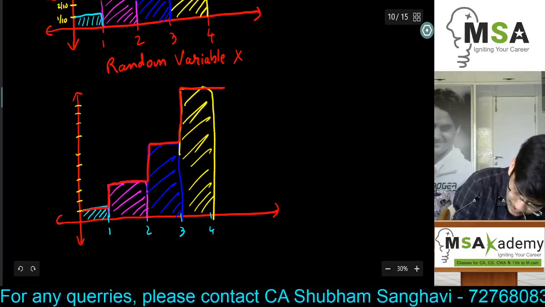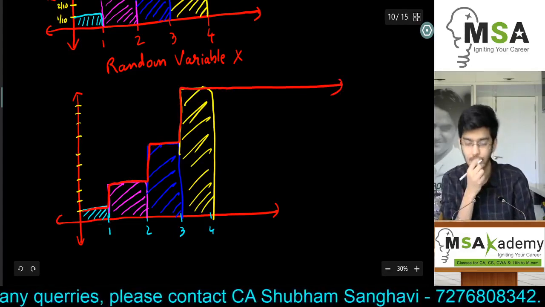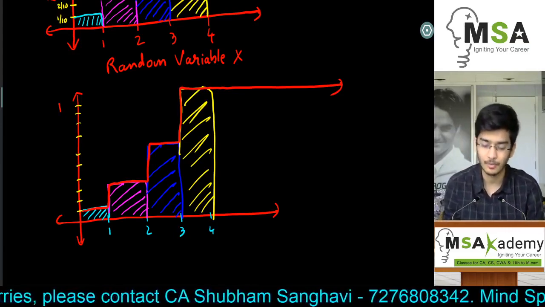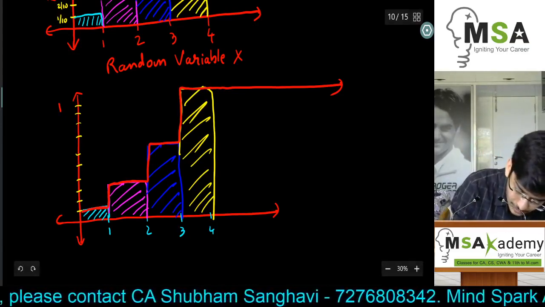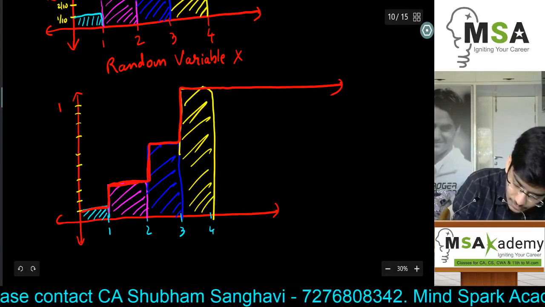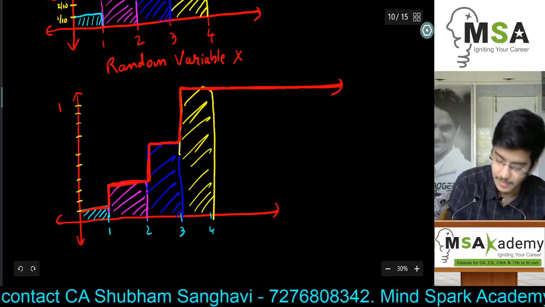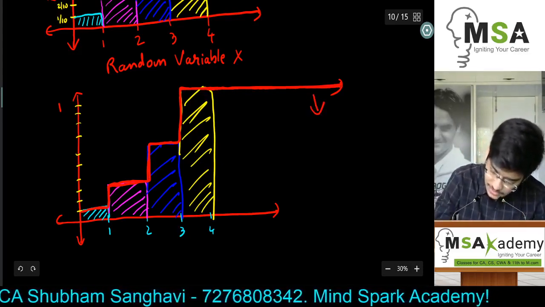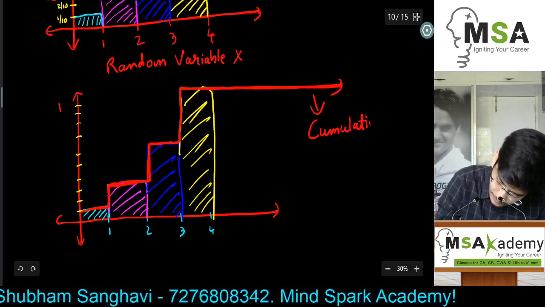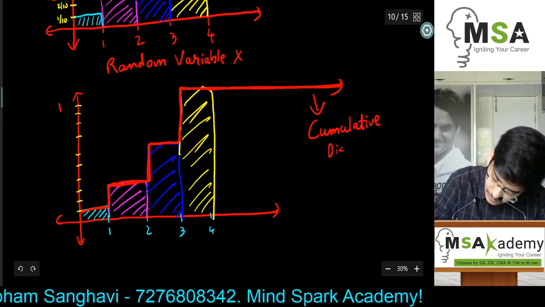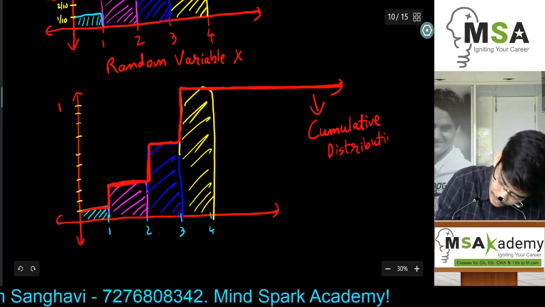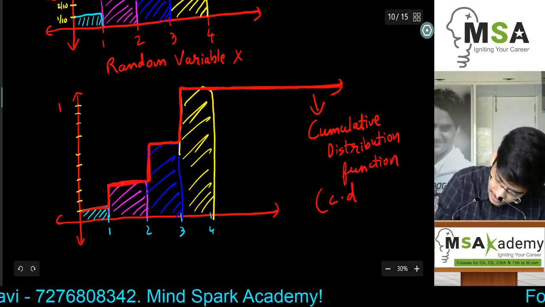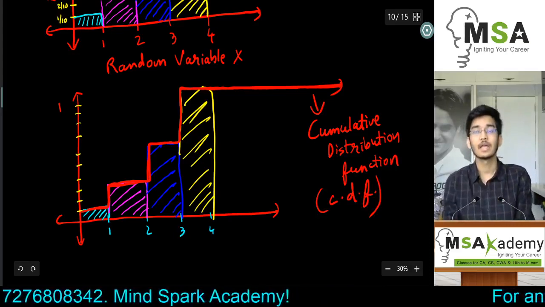If we just draw this line, this will just go on continuing, क्योंकि 1 के ऊपर probability जा ही नहीं सकती. This is 1, the maximum probability. If we take any more values, the probability won't be increasing. The cumulative probability also won't be increasing. The probability will be 0 for all the extra values, and therefore the cumulative probability will always be touching 1. It cannot cross 1. So this is known as the cumulative distribution function, also abbreviated as CDF. ये CDF है, cumulative distribution function.